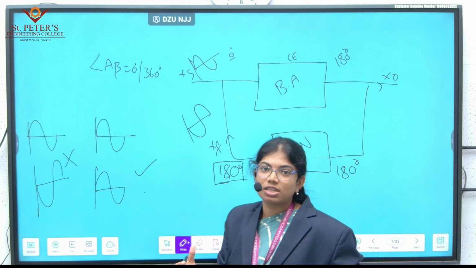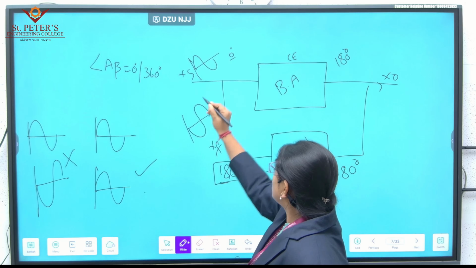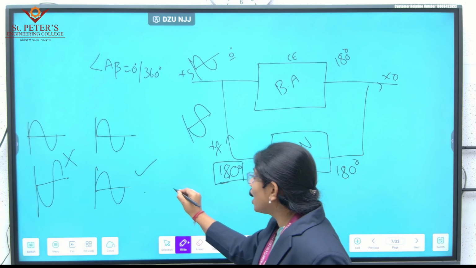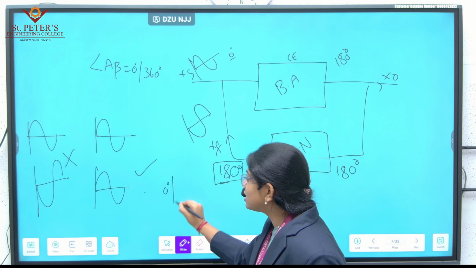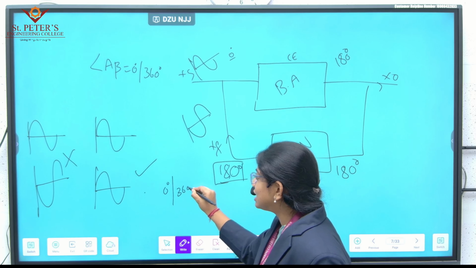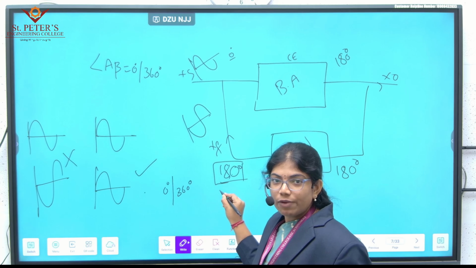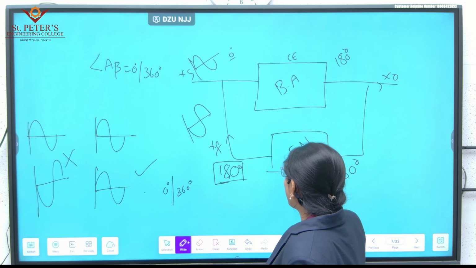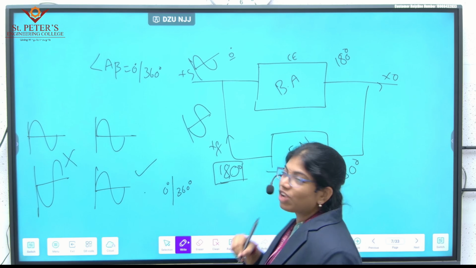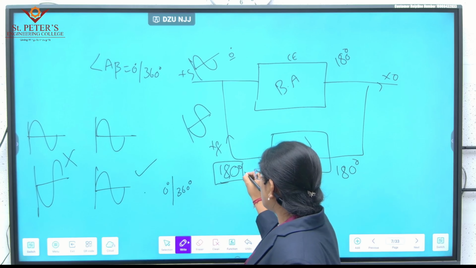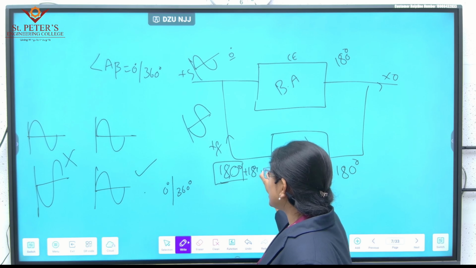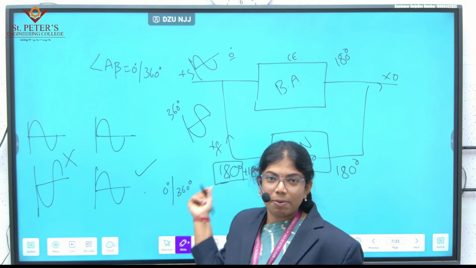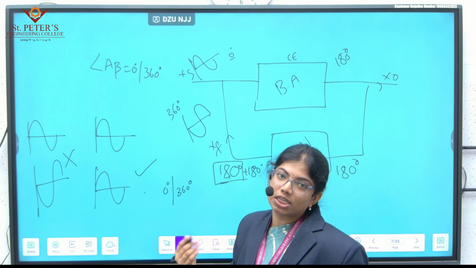In order to make this a positive feedback circuit, the loop angle, this is called the loop, has to be in phase. That is, it has to be either 0 degrees or 360 degrees. But here you got only 180 degrees. What are you going to do? We are going to introduce another 180 degrees through the feedback network. Now what happens? 180 plus 180 will become 360.